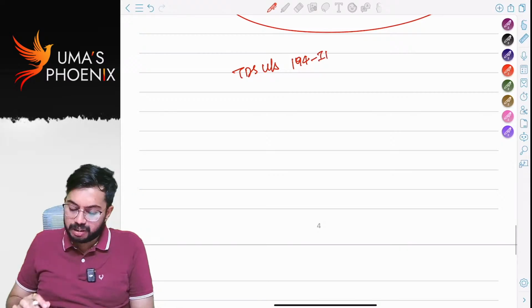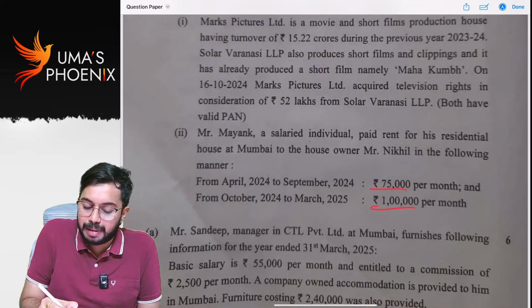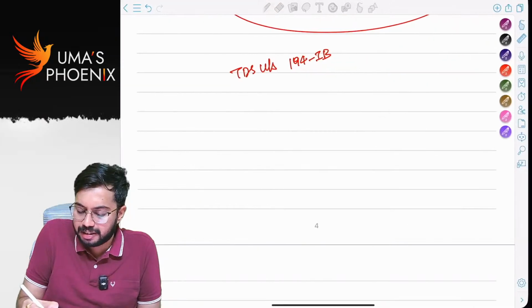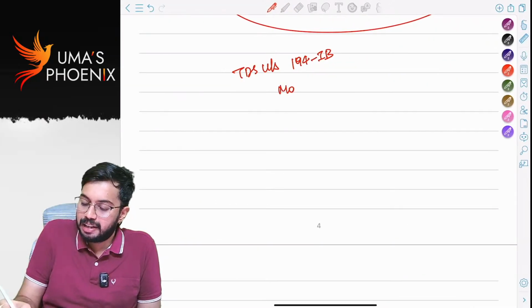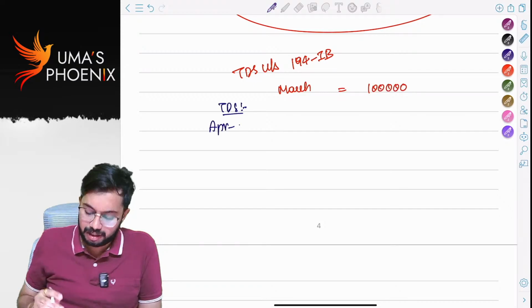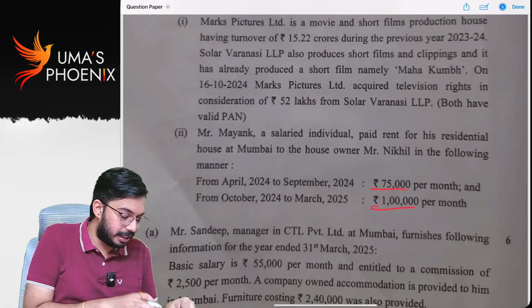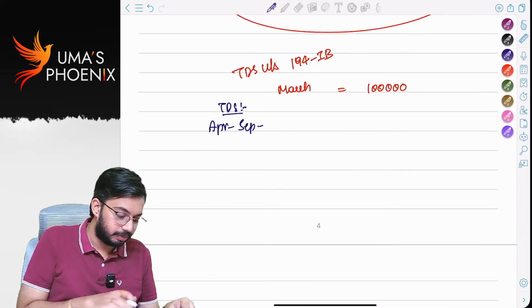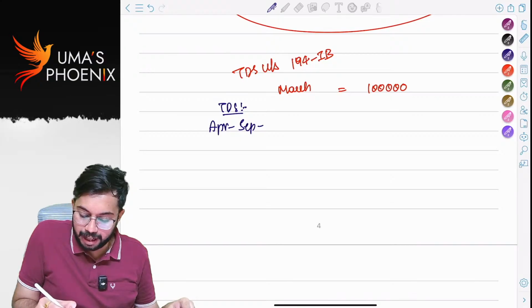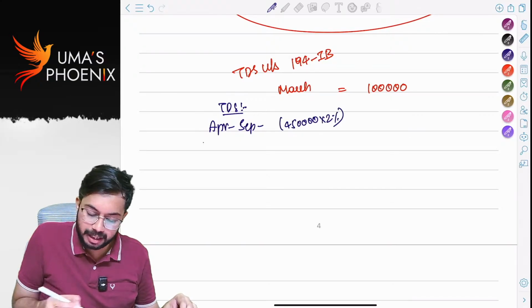So how much? March month rent. From last month's rent you have to deduct TDS of 1 lakh rupees. From April to September the TDS rate is 5%, correct? April to September, 75,000 into 6, how much? 4,50,000 into 2%, sorry, 5%.